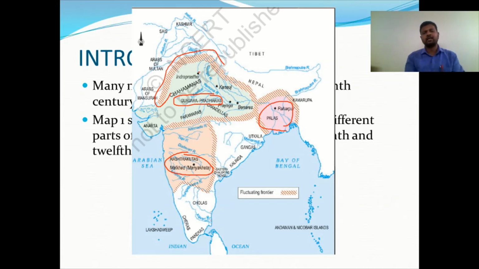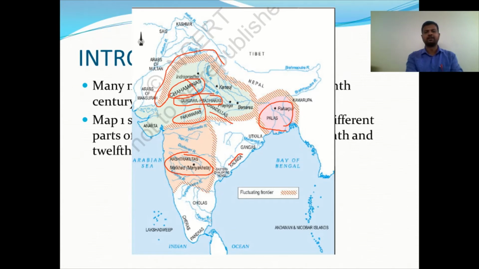The Gurjara Pratiharas separated in different ways: the Chahamanas, and also the Paramaras, and the Chandelas. These we can see here. They were the main rulers or main kingdoms during those days. The Rashtrakutas were also famous, and also Kalinga.